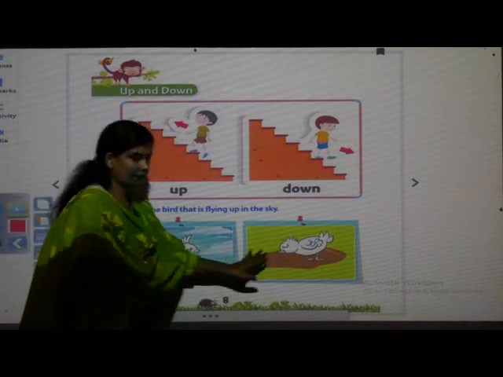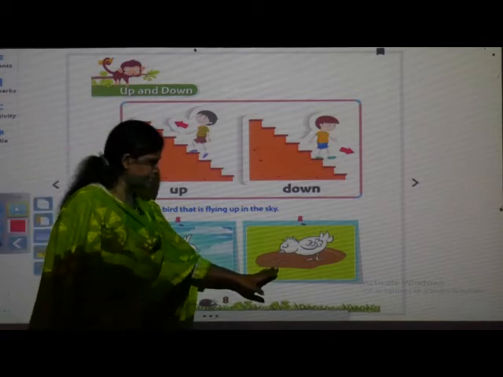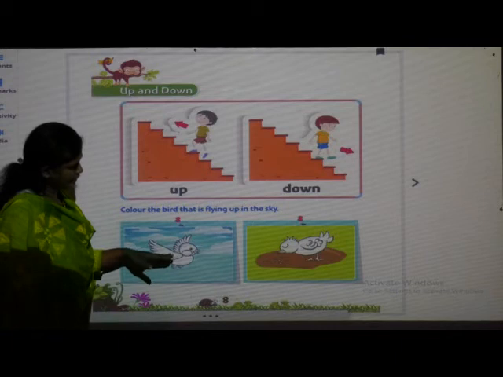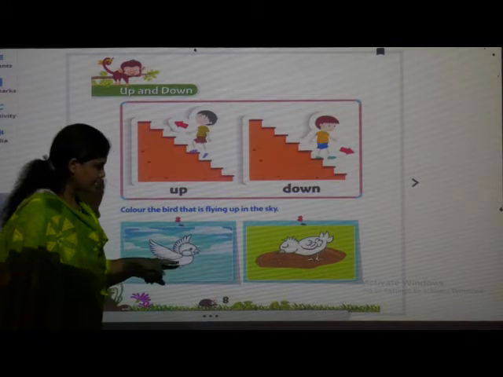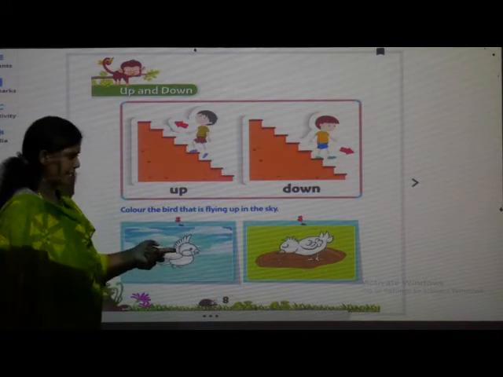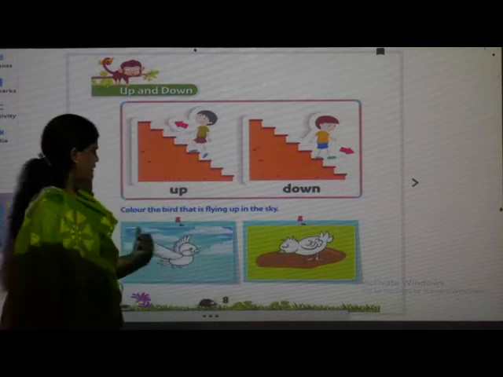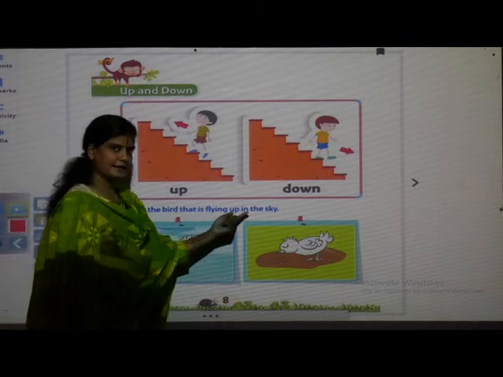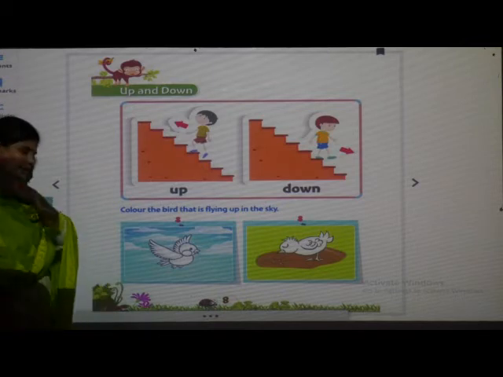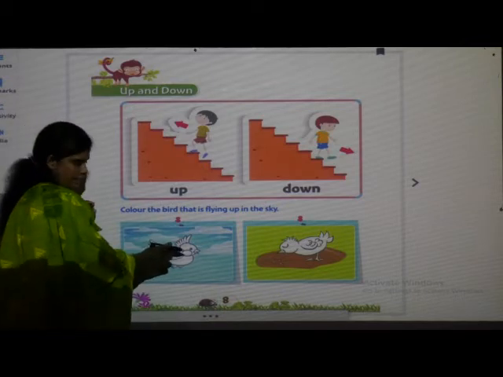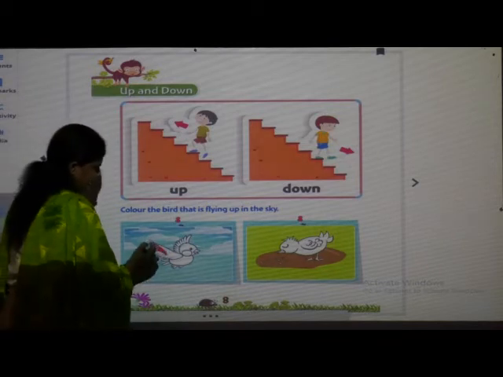So here they have given us 2 different birds. In these 2 different birds, you can see this bird, see all this, it is sky. Means this bird is flying in the sky and this bird is eating on the ground. So we have to color the bird that is flying in the sky. With the crayon, you have to color the bird that is flying in the sky. So this is flying in the sky. So we have to color here. Like this we have to color.